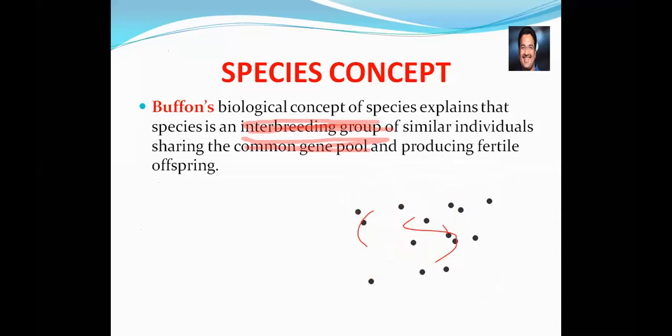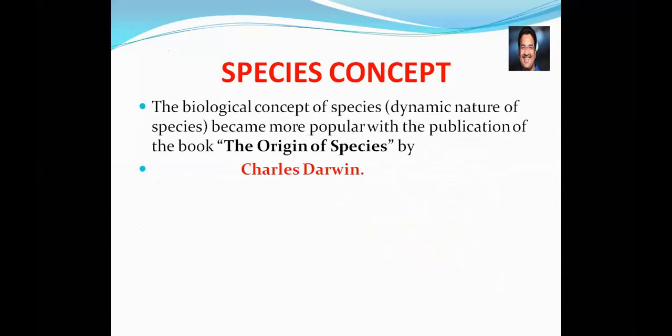In the case of Buffon we need to remember this, and the various scientists and their groups we need to remember. Charles Darwin explained more about the species. His book is Origin of Species. After that only, the dynamic nature of the species, that means changing according to the environment, became more popular with his book Origin of Species. We are going to discuss more about Charles Darwin in second year, in the Organic Evolution chapter.